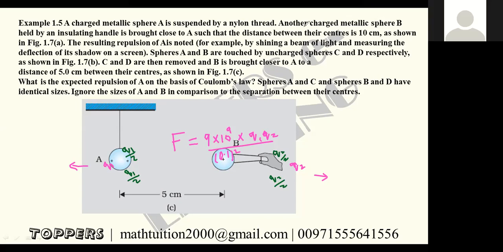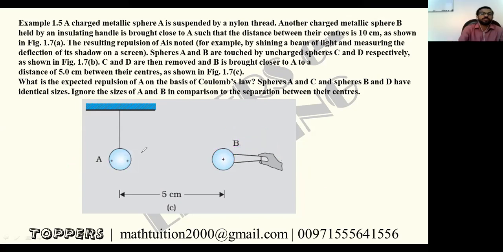See, initially what was the charge on this one? Initially the charge was Q1, and this is Q2. So the force is K into Q1 into Q2 by R square. Whatever the value, just by formula we can say R square. Now what happened? Q1 is halved, after bringing a neutral identical body and touching this one.